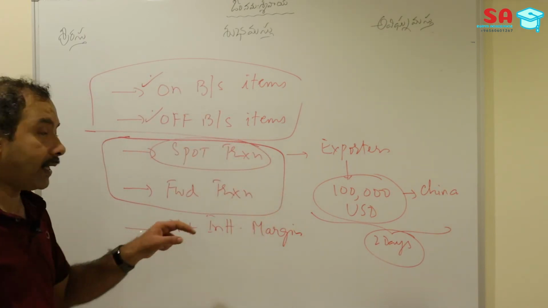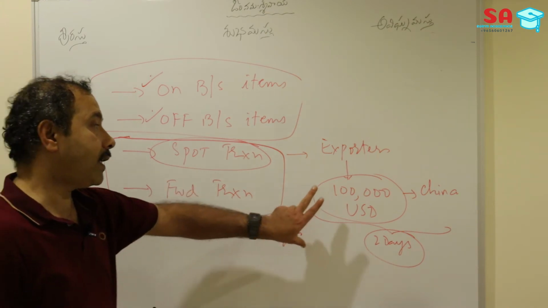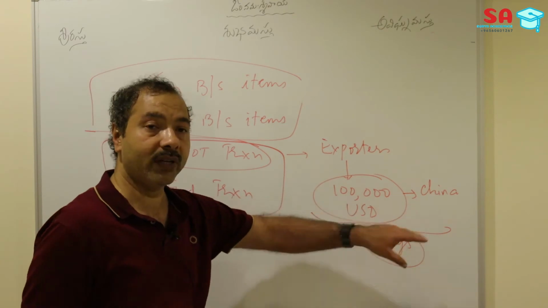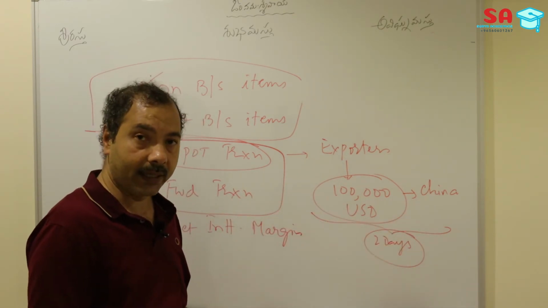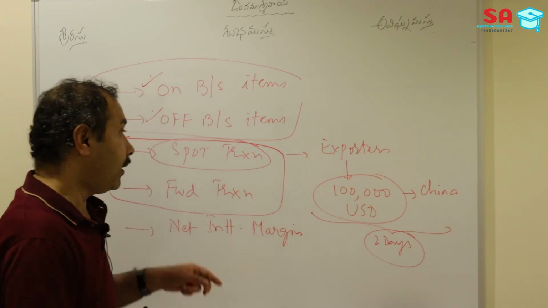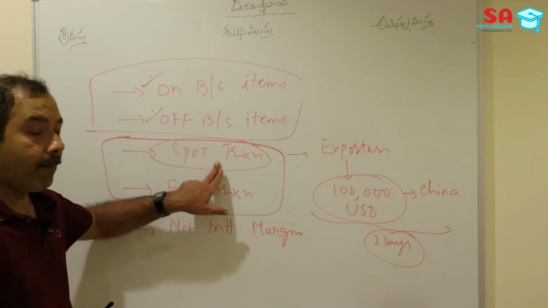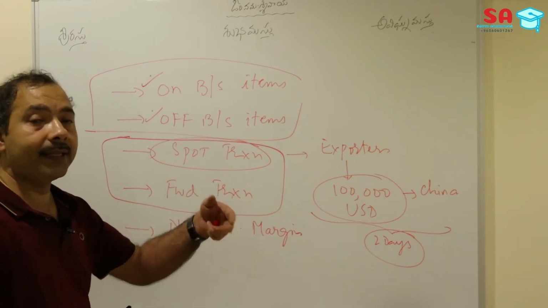Generally we use spot and forward transactions in the forex markets, where the currency is exchanged between the bank and the customers immediately, within 1 or 2 days, and these transactions are settled. So those foreign currency transactions which are settled within 1 or 2 days are known as spot transactions. And there are certain customers who may need the foreign currency in future.